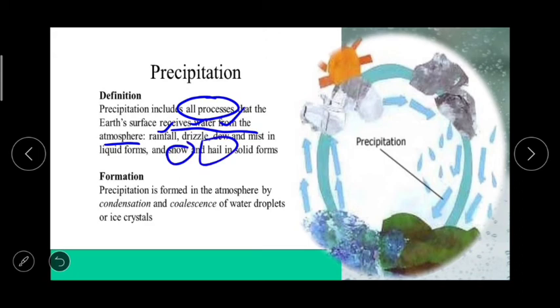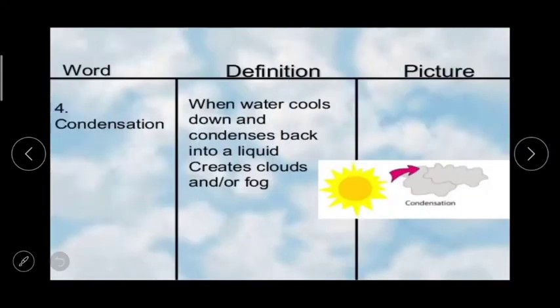Precipitation is formed in the atmosphere by condensation and coalescence of water droplets or ice crystals. Condensation, when water cools down and condenses back into a liquid, creates clouds or fog.